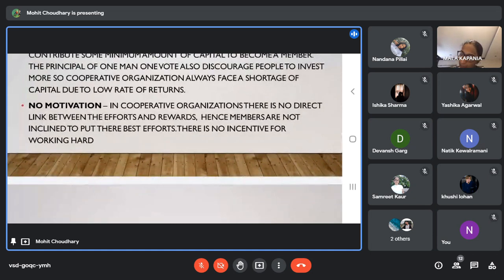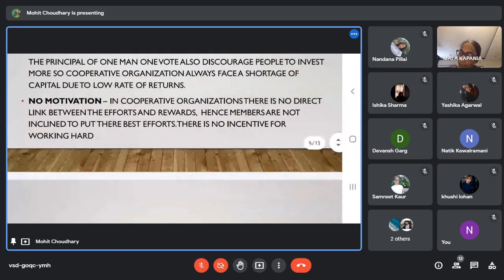And no motivation. In a cooperative society, there is no direct link between the efforts and rewards. If a member works hard for the cooperative society, he will not get any benefit for his personal life, and all the benefits will be distributed among the members. So he will think, why should I work hard if my work is distributed among all the members? So this will discourage him from working hard.